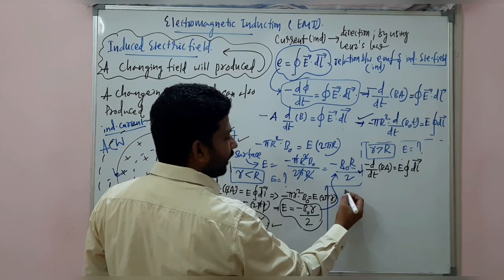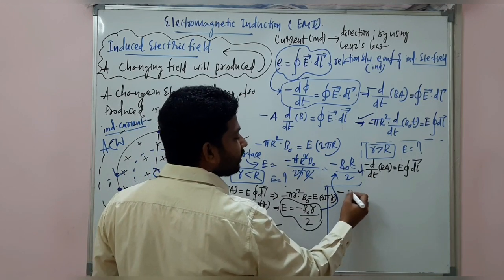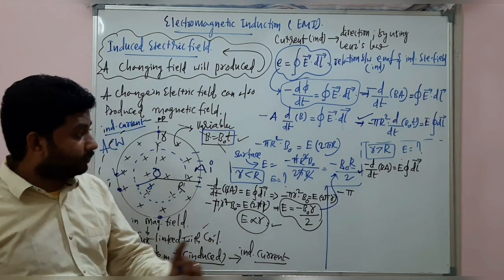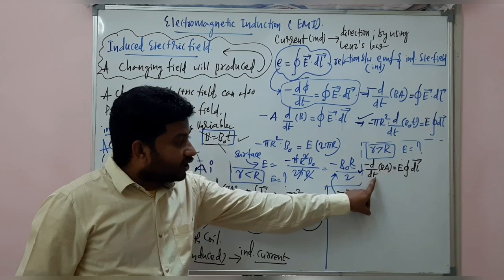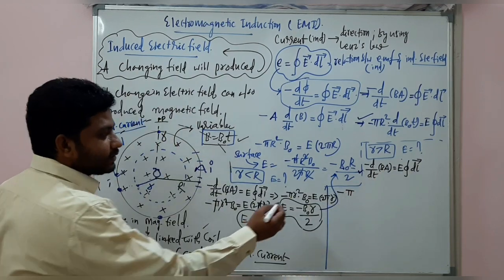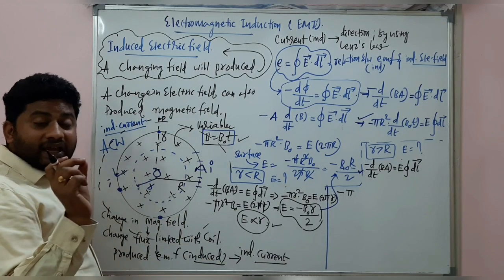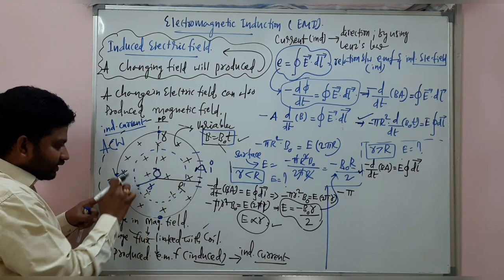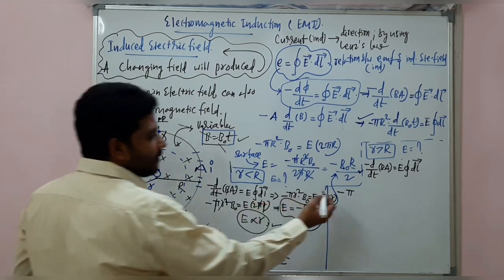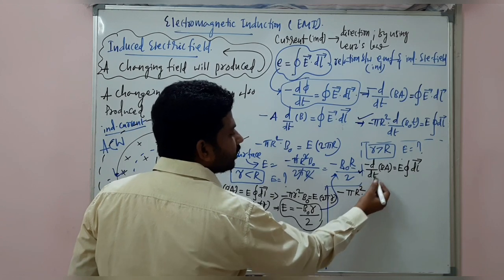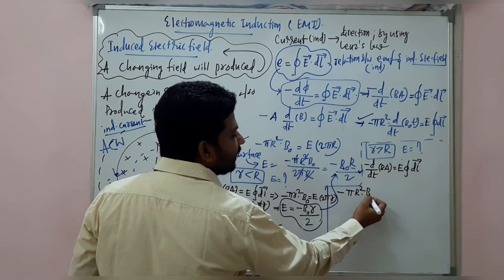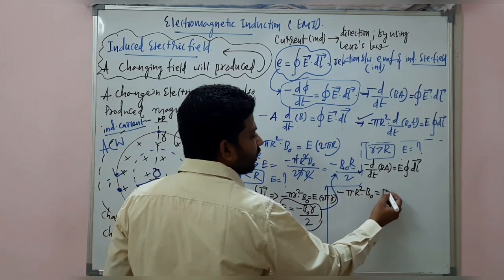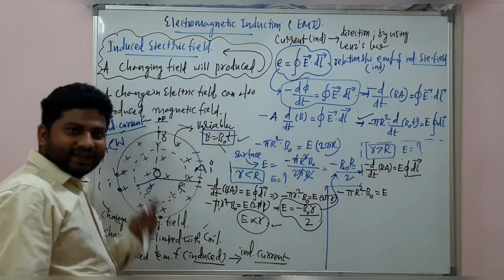Minus A, where A is the area in which magnetic flux is linked. Magnetic flux is linked only in this area, which is minus pi r square into d by dt of B, where B is B naught into t, which is equal to E into, this is important now, integral dl bar.